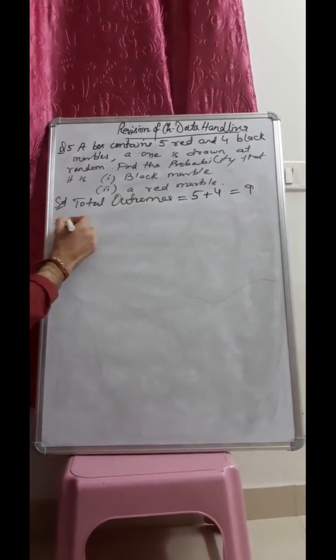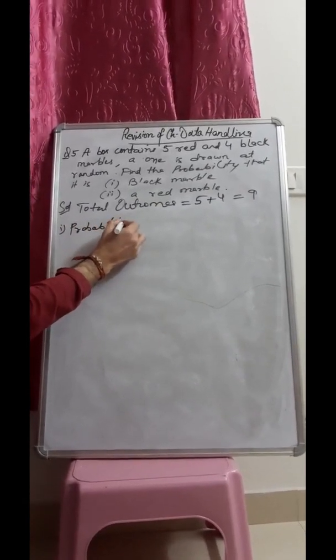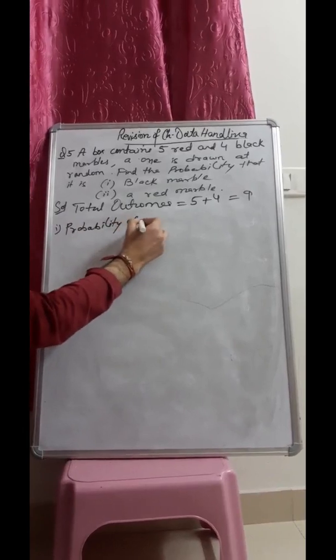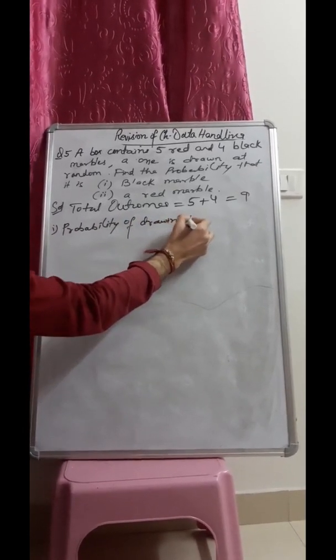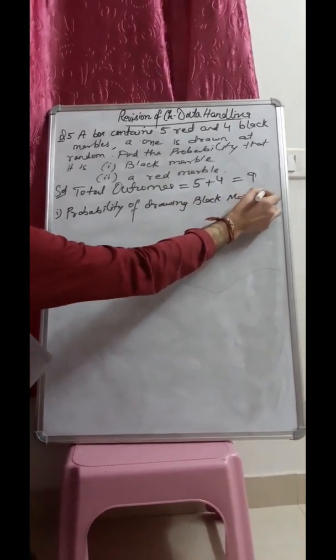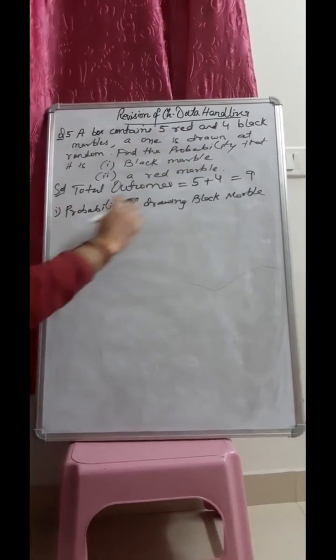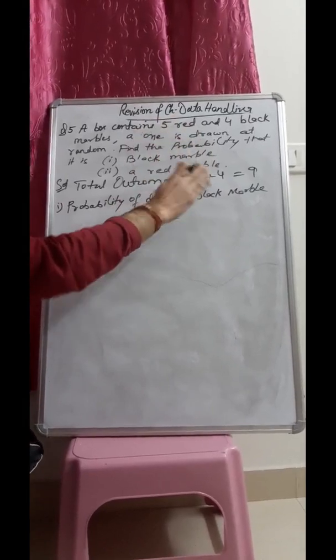First, they are asking to find the probability of drawing a black marble. Here the black marbles are 4. So the probability of drawing a black marble will be the favorable outcomes out of 9.